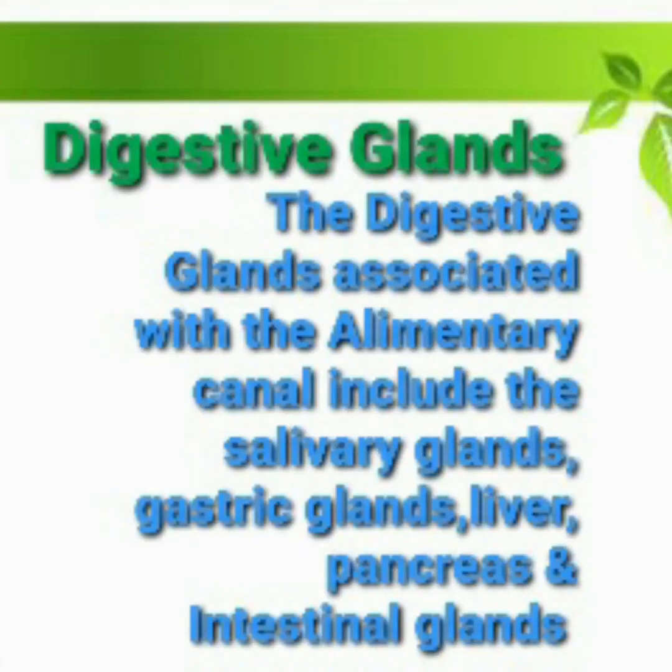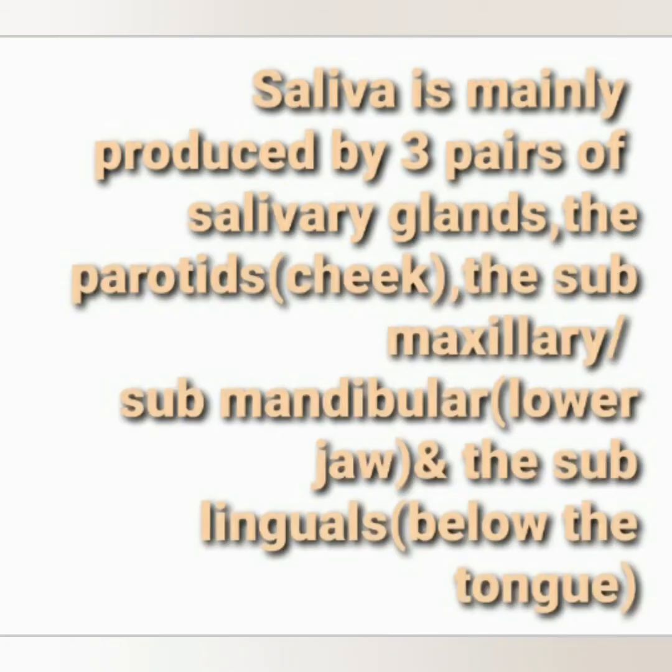Digestive glands. The digestive glands associated with the alimentary canal include the salivary glands, gastric glands, liver, pancreas, and intestinal glands. Saliva is mainly produced by three pairs of salivary glands: the parotids located at the cheek region, the submaxillary or submandibular located at the lower jaw, and the sublingual located below the tongue. Their collective secretion is called saliva.